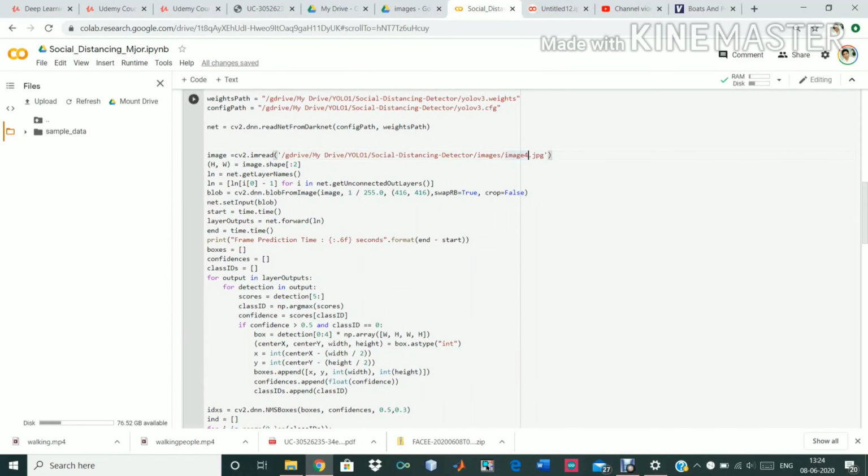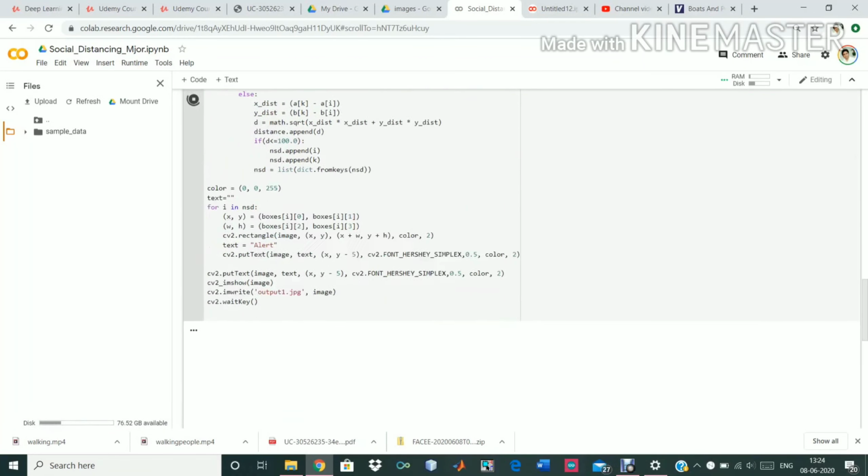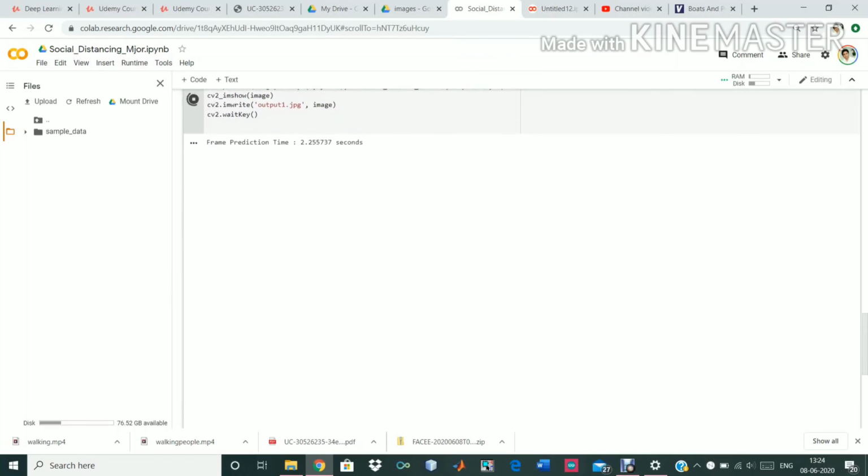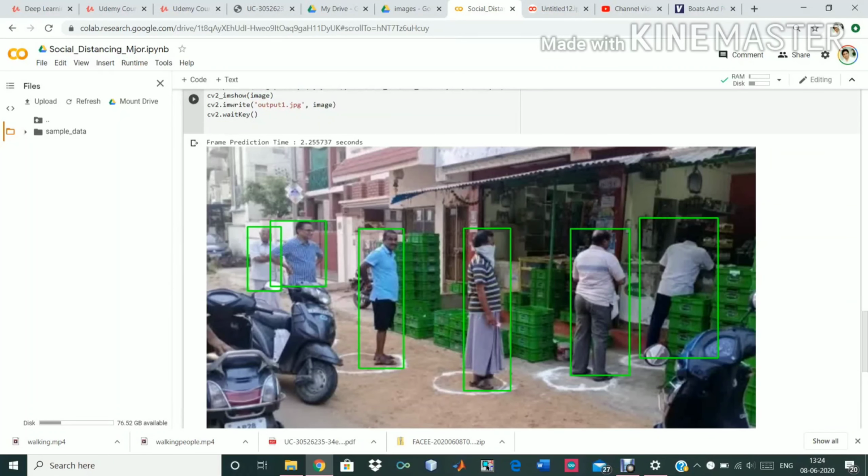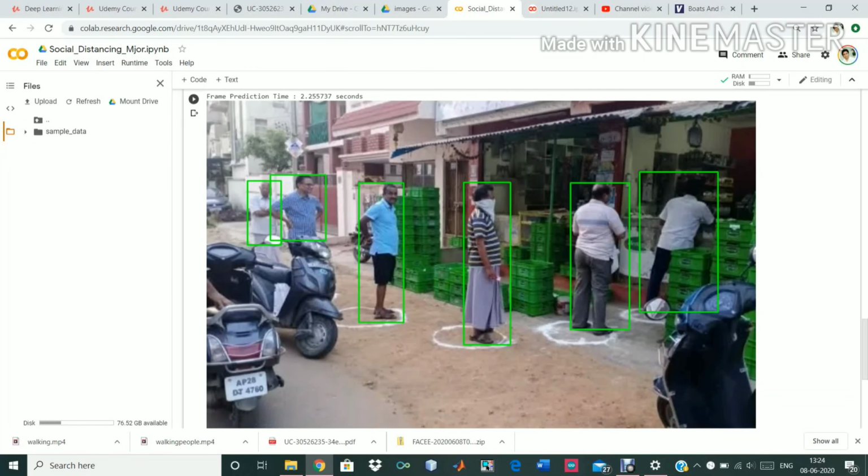So for that I will give the path to image 5, and this line you can see. Now we will run this code again for image 5. Now frame prediction time was 2.255 seconds. So clearly all men are standing and maintaining a distance. That's why all these boxes are green. Okay, so here we can verify that this program is working quite well.